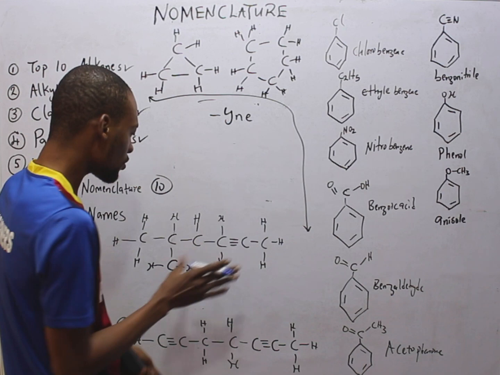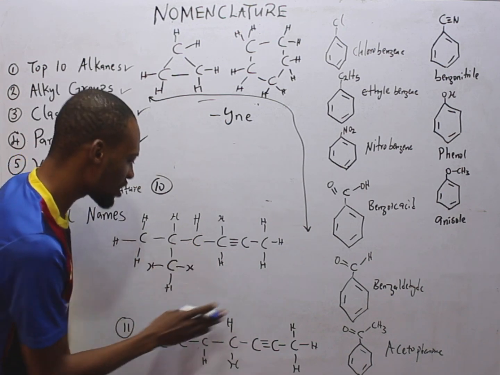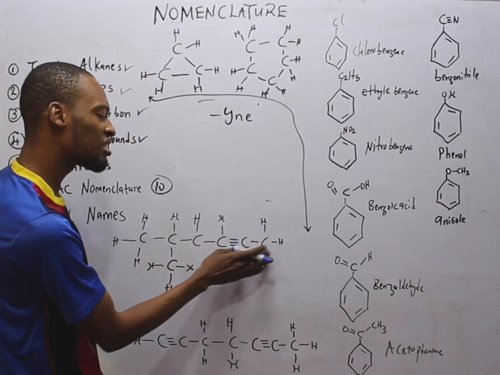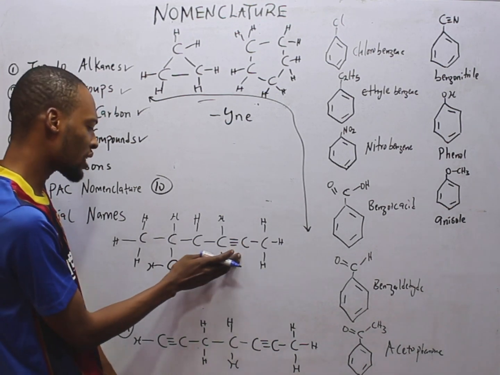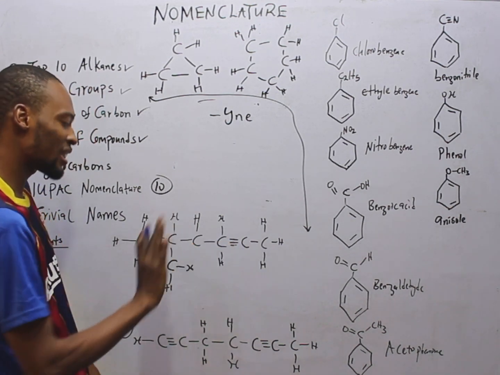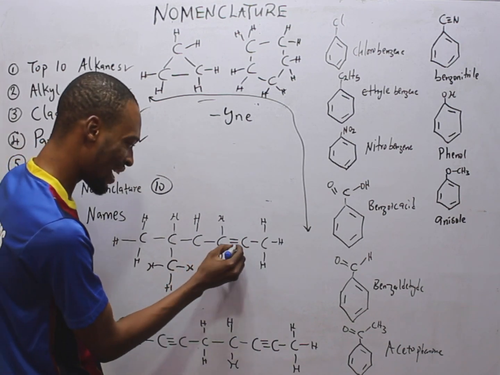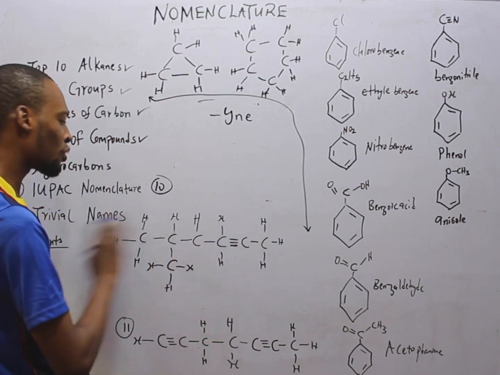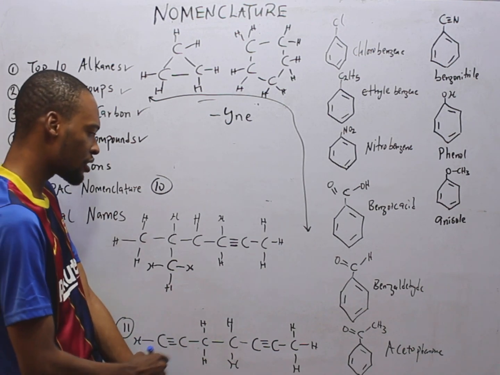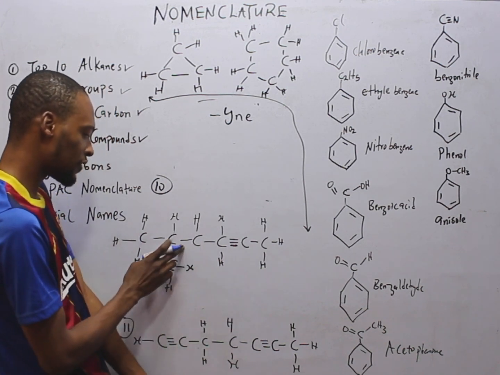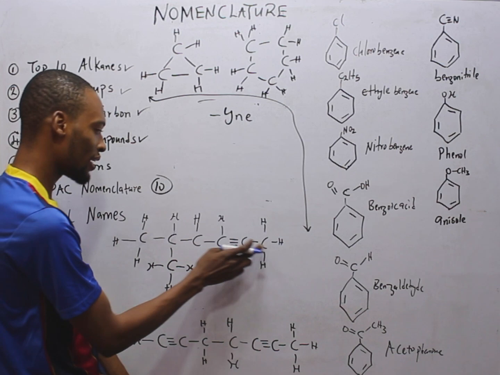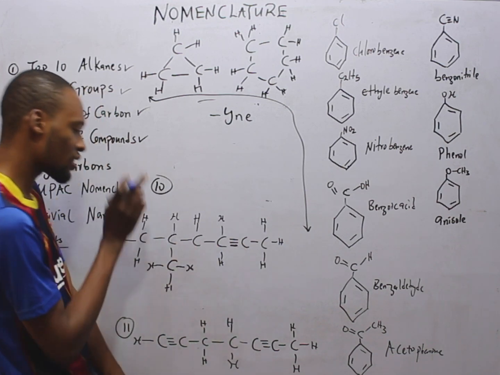Suffix. What is the longest chain? We must start counting from here because this is the only number that will give this functional group the lowest number. Any other place we start from, it will give this functional group a high number. So counting from here, we can choose to have this chain 1, 2, 3, 4, 5, 6 or 1, 2, 3, 4, 5, 6.